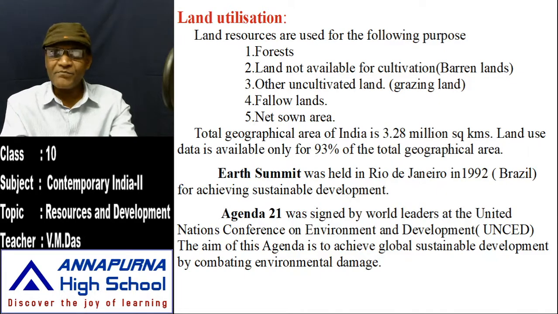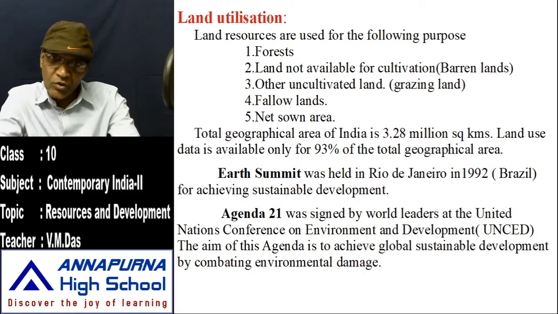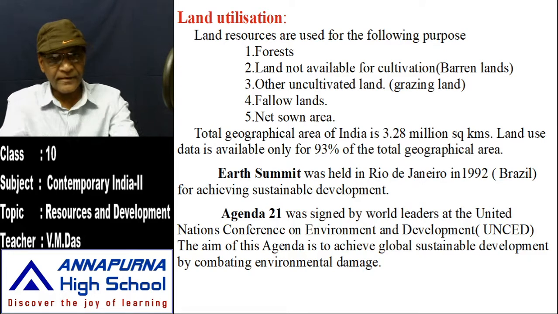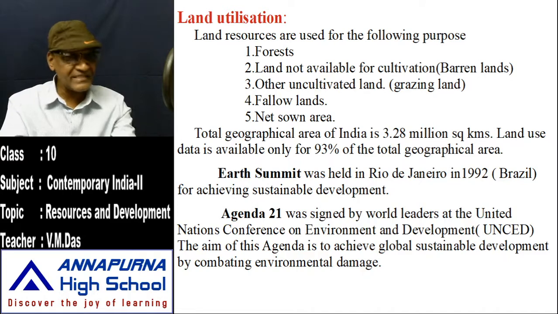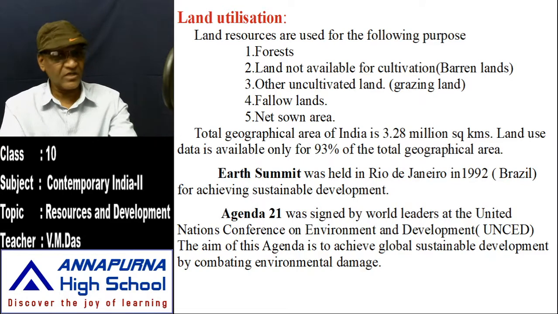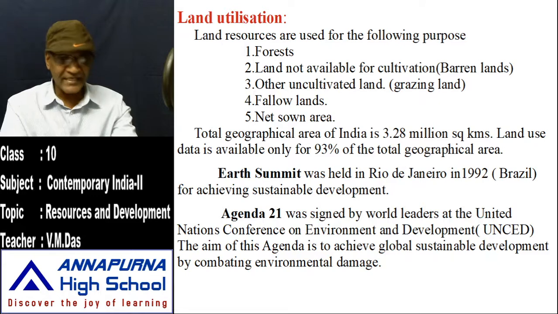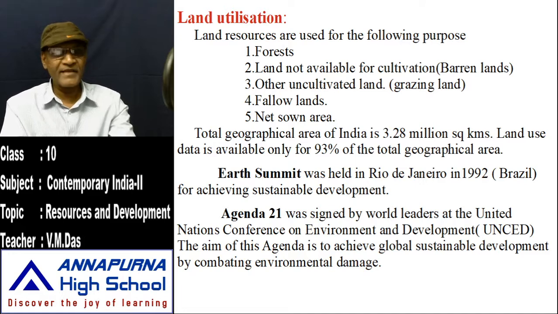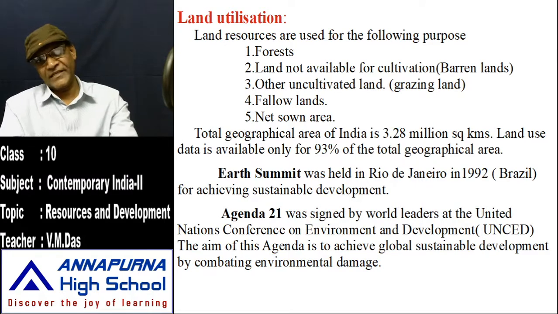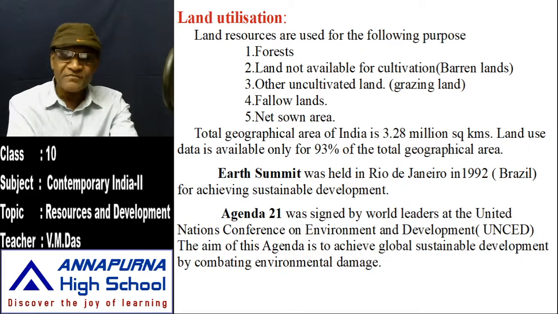Land use data is available only for 93% of the total geographical area. Only 93% of the total geographical area is available under land use.